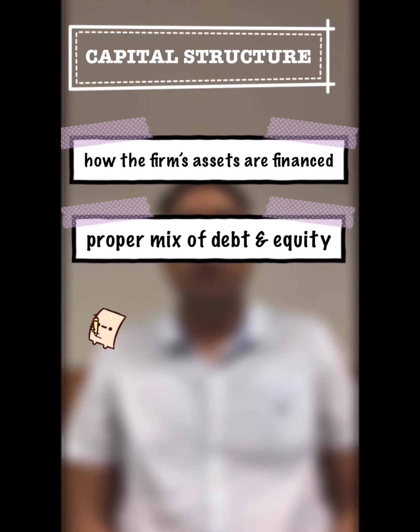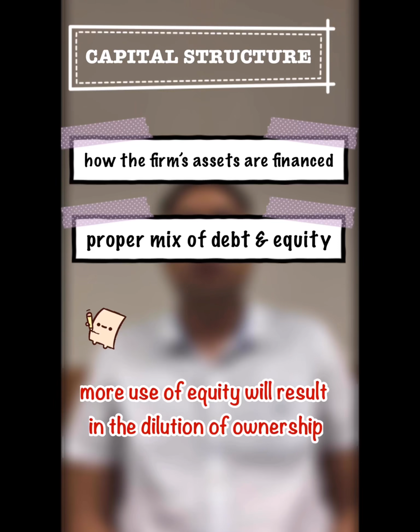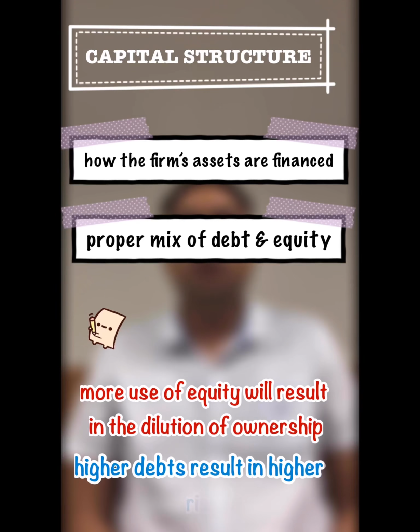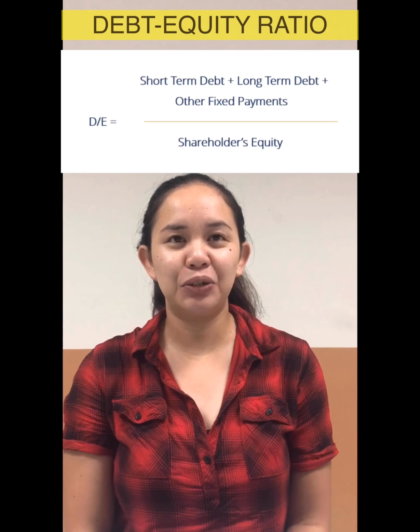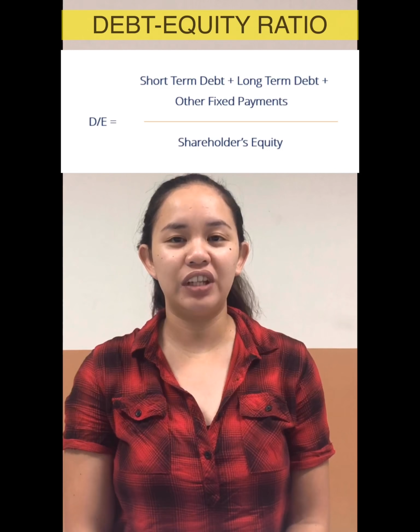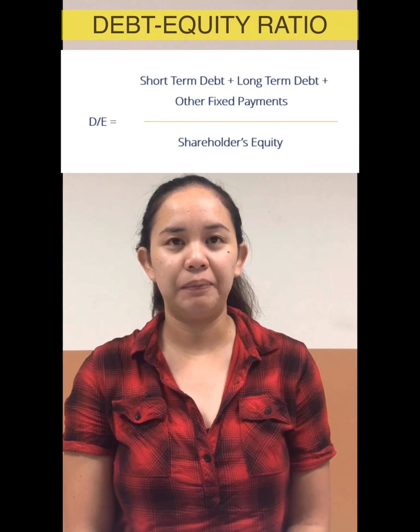Note that the more use of equity will result in the dilution of ownership, while higher debts result in higher risk as fixed cost in the form of interest is to be paid on the borrowed funds. Debt-equity ratio helps in determining the effectiveness of the financing made by the company.